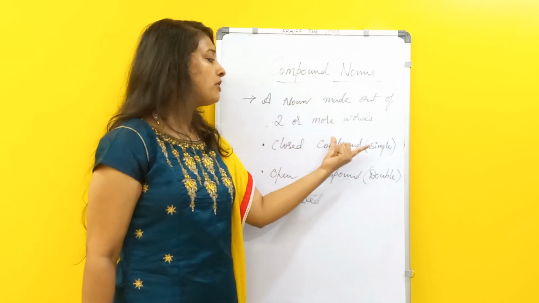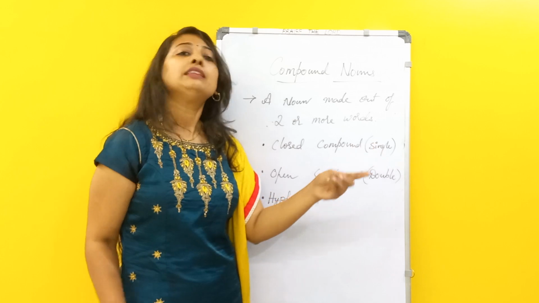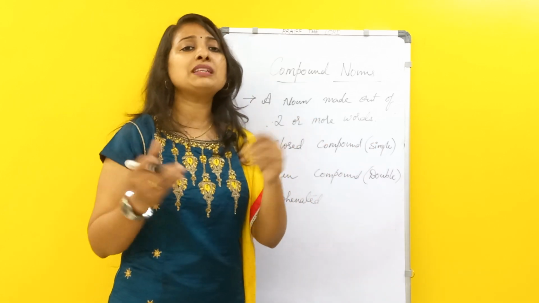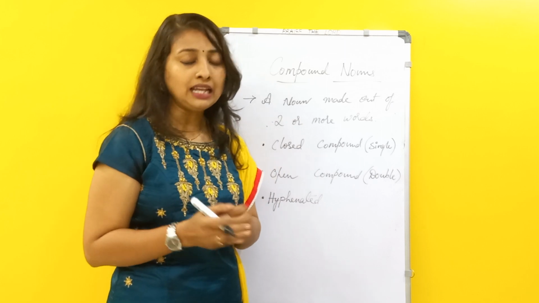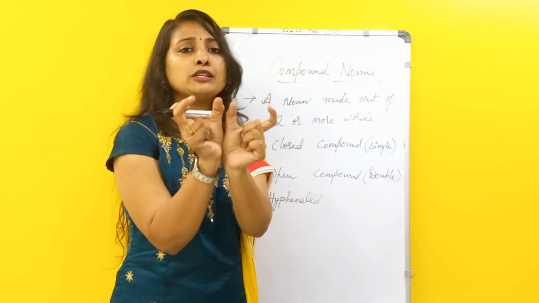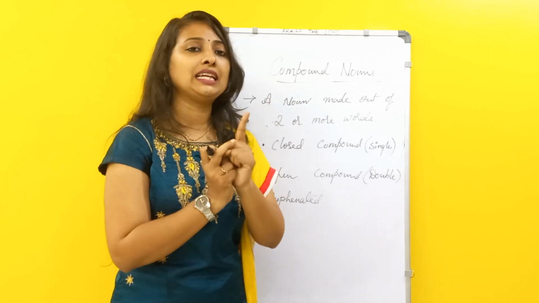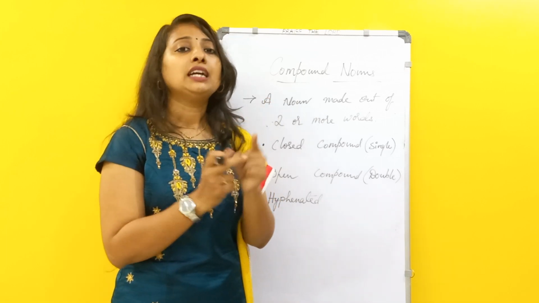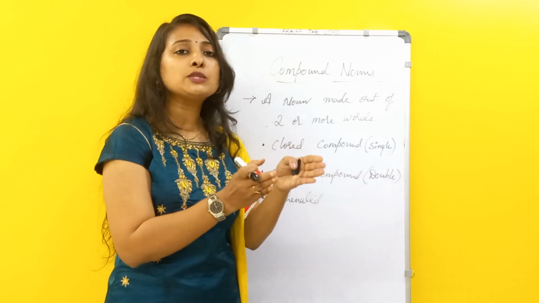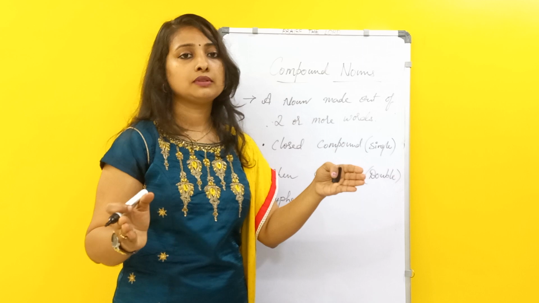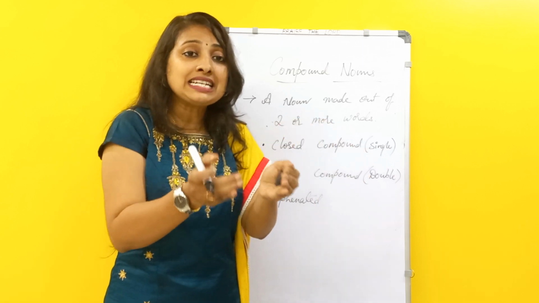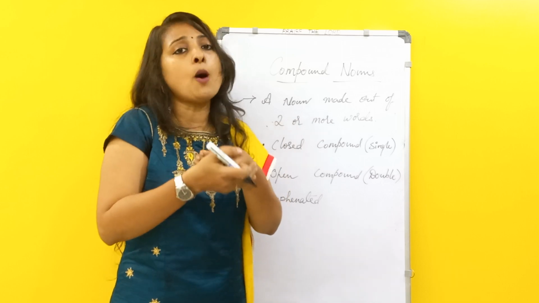What is a closed compound, or single? That means the word appears as a single word. They will not be separated by any space. Two different words are combined together to give only one meaning, like toothbrush. You won't use a space between tooth and brush. It is compounded, made as a single word. It is a closed compound word.